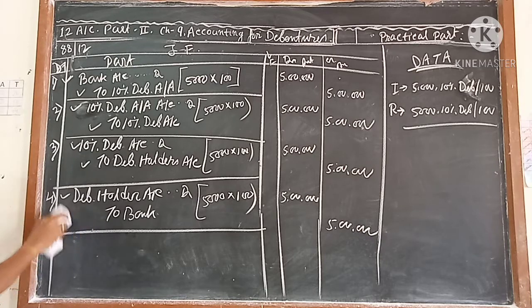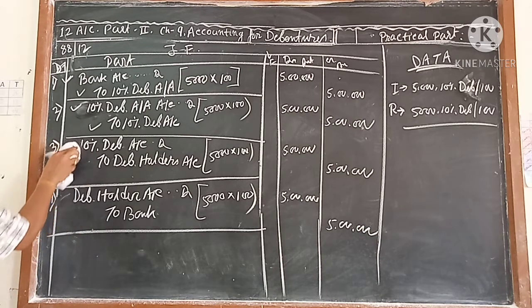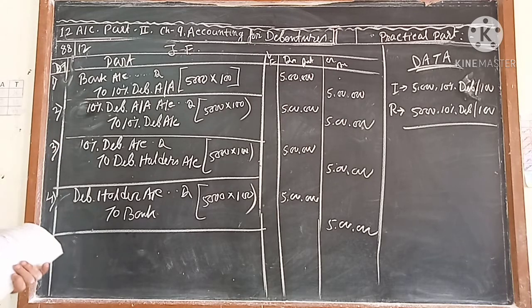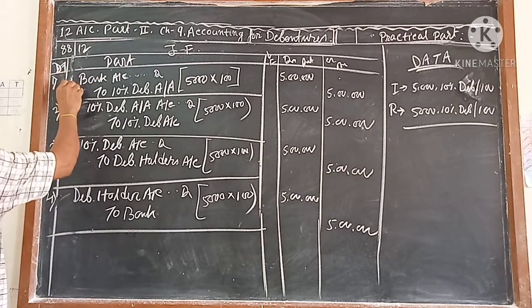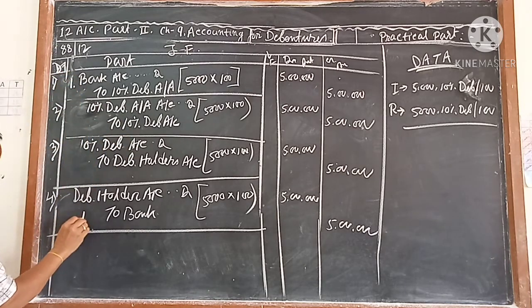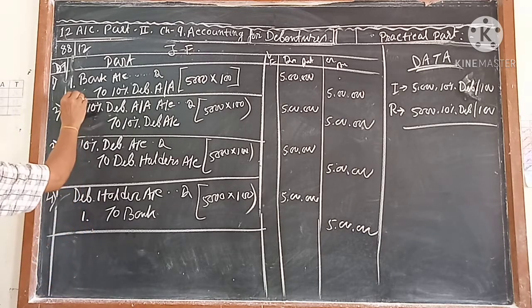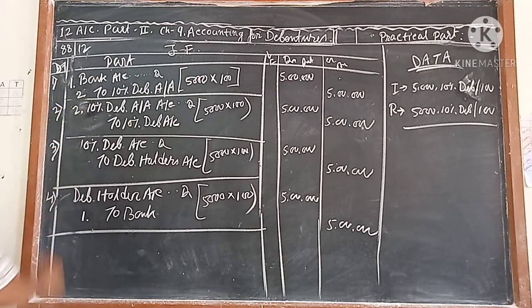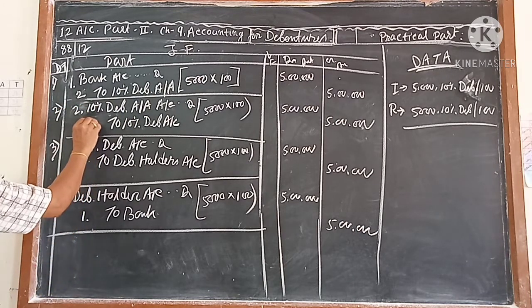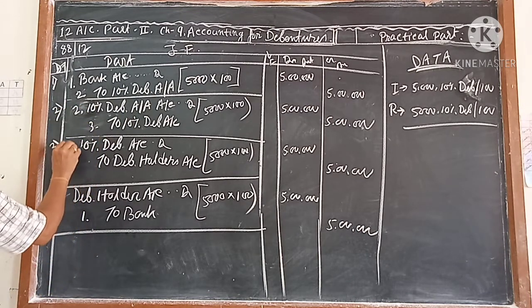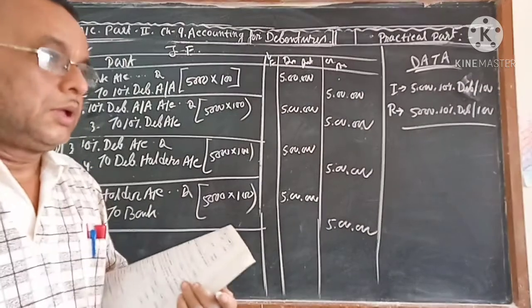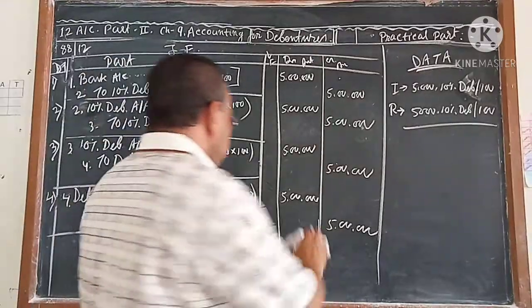If I want to put the numbers so that you can understand how all accounts are closed: here I will put 1, and if I put 1, this also will be 1. If I put 2 here for debenture, then this also will be 2. If I put 3, this also will be 3, and if I put 4, this also will be 4. So everything will be cancelled. This is the first one.